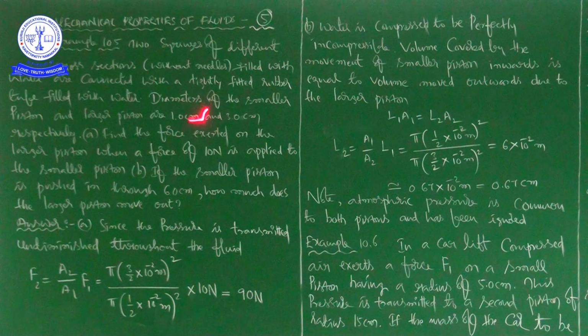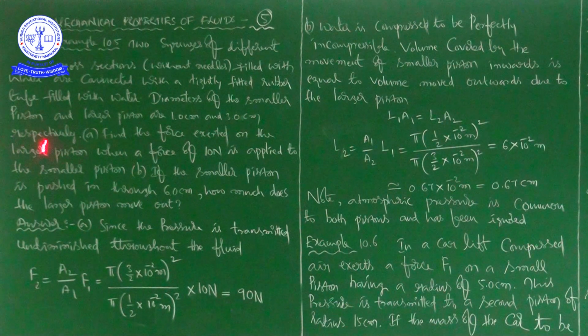So, if you know the diameter, you can find the radius, no? That is what diameter is equal to 2 into radius. So, diameter of the smaller piston and larger piston are 1 centimeter and 3 centimeters respectively. So, we have to keep in mind diameter of the smaller piston is 1 centimeter and diameter of the larger piston is 3 centimeter. So, the radius of the smaller piston is 0.5 centimeter and radius of the larger piston is 1.5 centimeter.